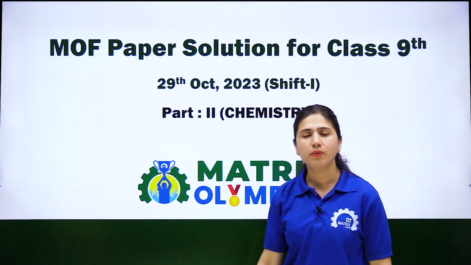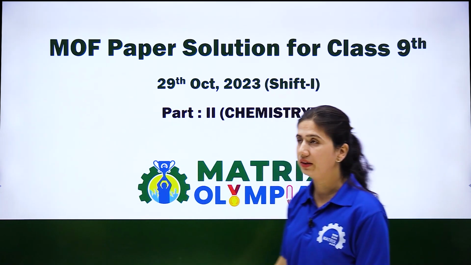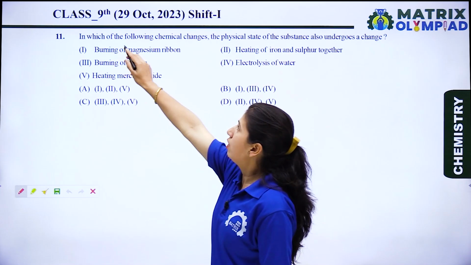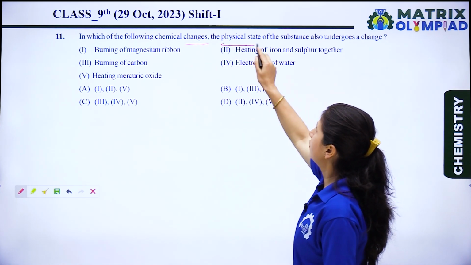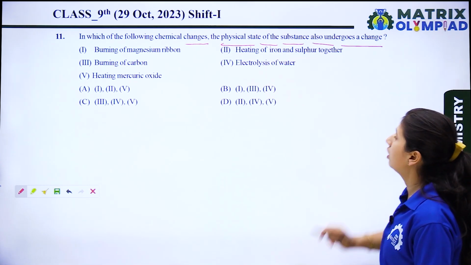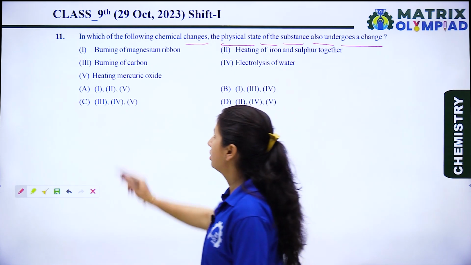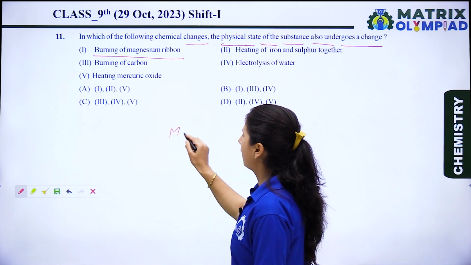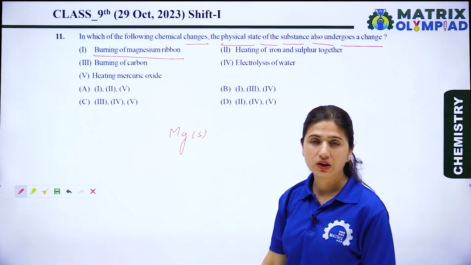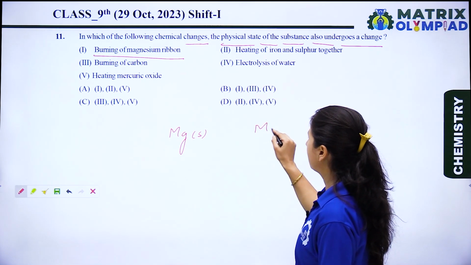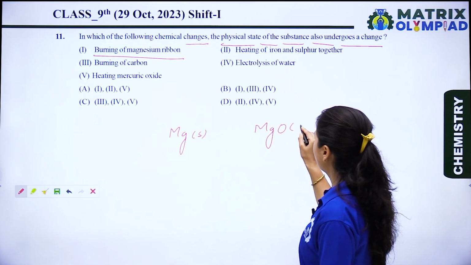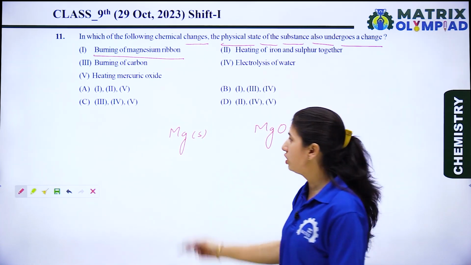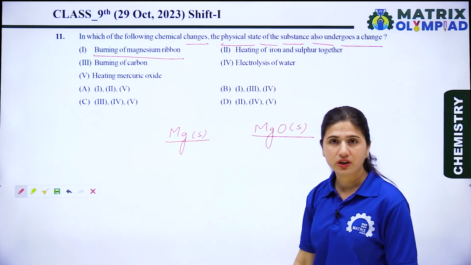Hello everyone. Now we will discuss the chemistry portion of class 9th. Let's see the question. Question is, in which of the following chemical changes does the physical state of the substance also undergo a change? Let's see the options. Option first is burning of magnesium ribbon. We know that magnesium ribbon is a solid substance. On burning, it gives magnesium oxide, and magnesium oxide is also a solid substance. So there is no change in the physical state of the reactant and product.